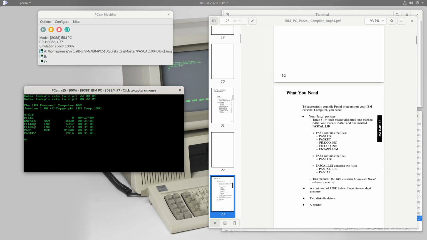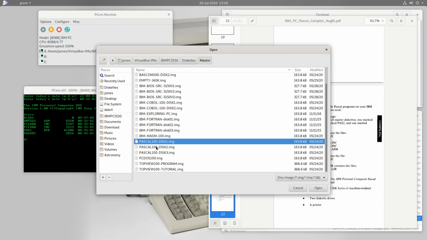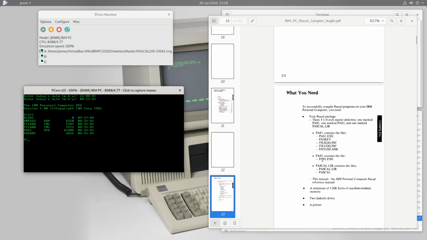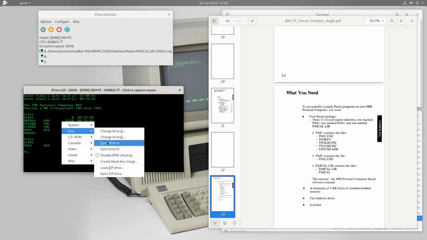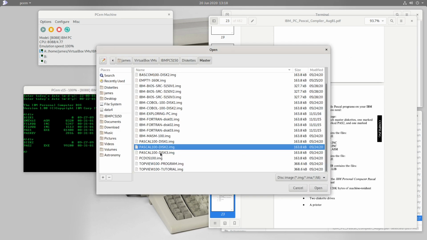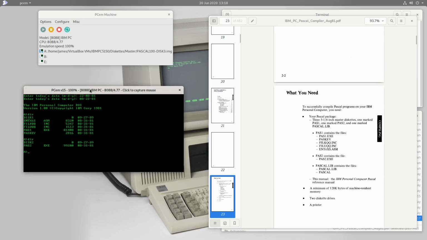And now we have it, pas1.exe, which is here. We have passkey, some include files, and an assembly file. And so, yep, they're all there. Let's have a look at the second diskette. So that's this one. And that should simply contain a pas2.exe. Let's have a look at that. And yep, there it is. And then the last diskette is the Pascal lib diskette. And so that contains Pascal lib and another file called Pascal.